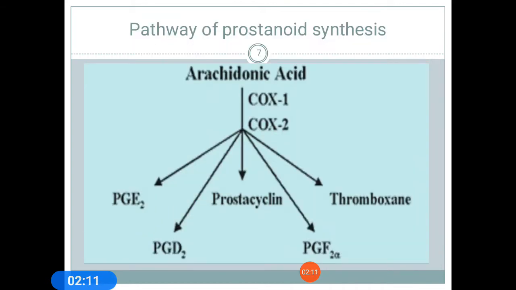This is the main pathway of prostanoid synthesis. It is synthesized from arachidonic acid through the cyclooxygenase pathway, COX-1 and COX-2. The prostaglandins and thromboxane can be synthesized from this prostanoid synthesis pathway.